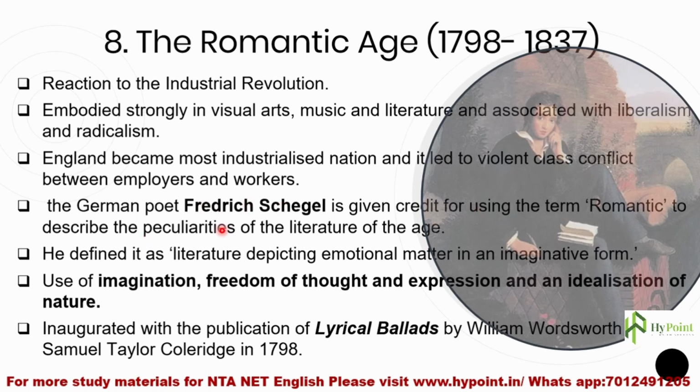And what did he do? He defined it as a literature depicting emotional matter in an imaginative form. This is how he defined this age's literature. Like I said, imagination, emotion, instincts, feelings, subjective thoughts, and especially nature were given more prominence in the literature of this age, unlike the previous neoclassical age. The matter and the content were given more prominence than the form.